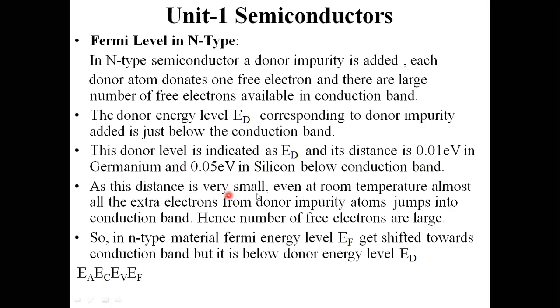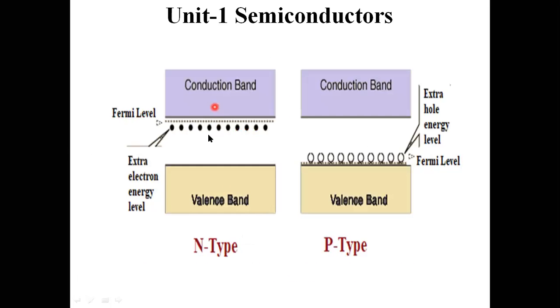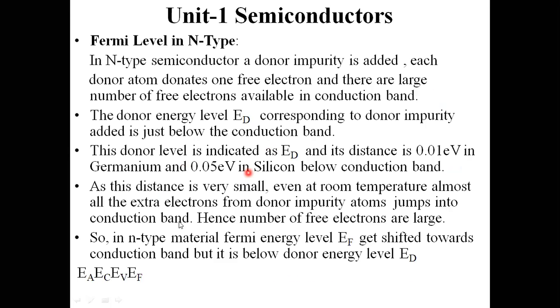As this distance is very small, even at room temperature, almost all the extra electrons from donor impurity atoms jump into the conduction band. These electrons jump into the conduction band. Almost at room temperature, these electrons shift into the conduction band. That is the notation given here. Conduction band. These electrons from donor impurity atoms jump into the conduction band.